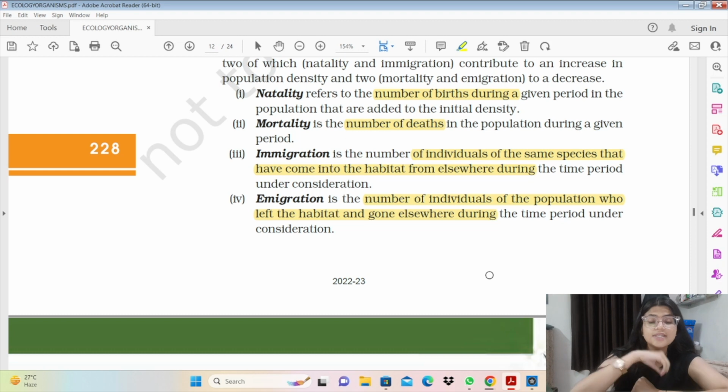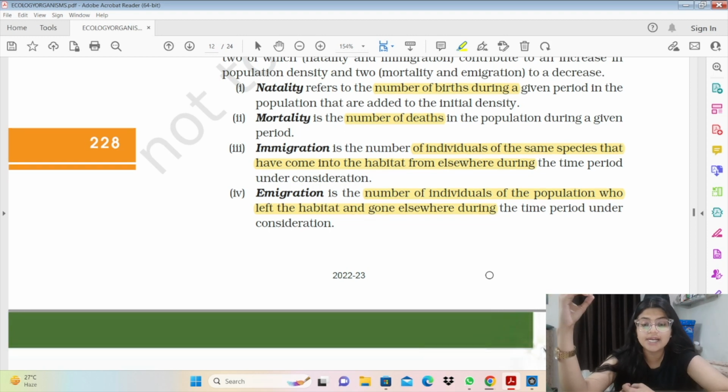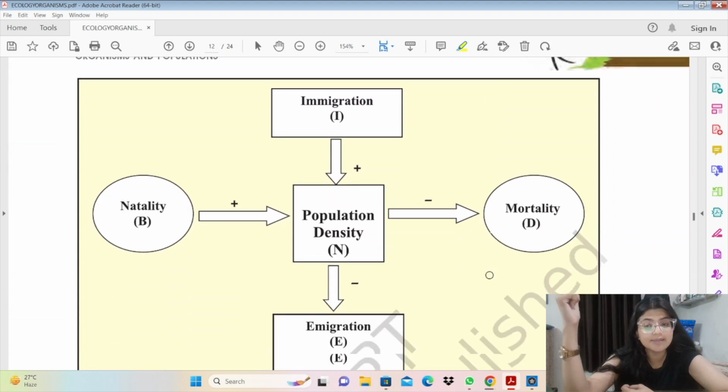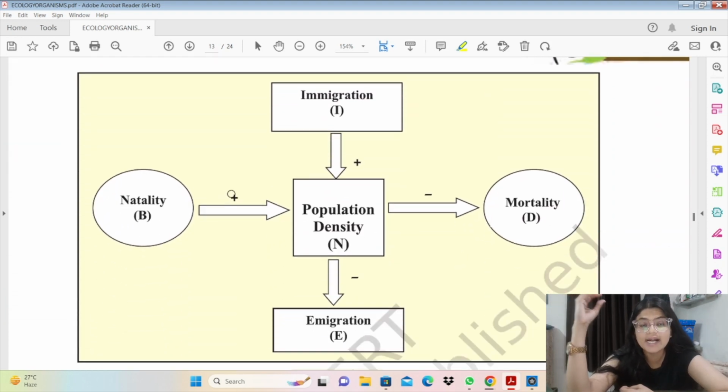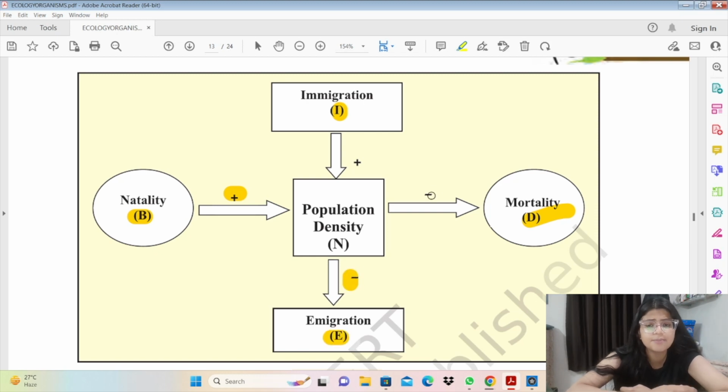So now, as we see, population density is increased by immigration and decreased by emigration. In the same way, it is increased by natality and decreased by mortality. So immigration and natality increase population density, while emigration and mortality decrease it. We have this formula in NCERT. It's a very simple thing.